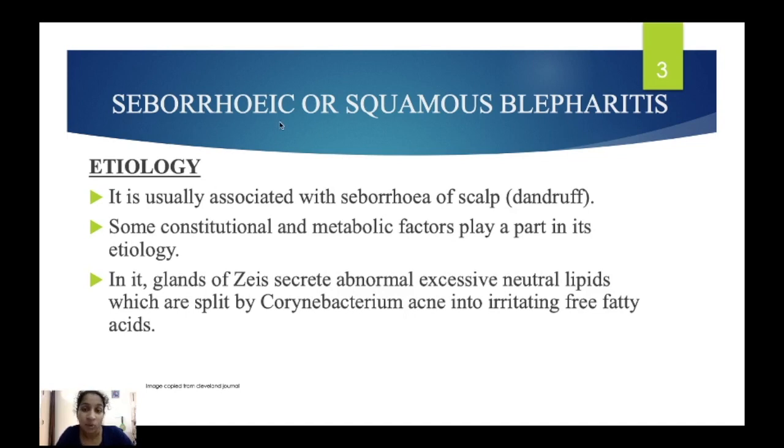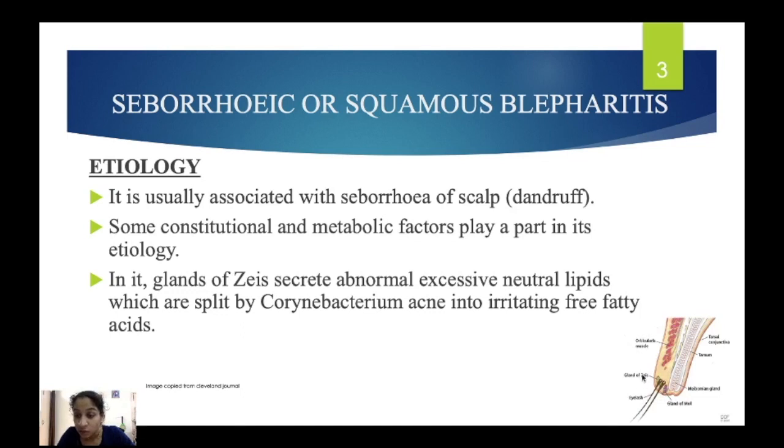What happens in seborrheic blepharitis? Here the glands of Zeis secrete abnormal excessive neutral lipids, which can be split by Corynebacterium acnes into irritating free fatty acids. The glands of Zeis and glands of Moll are present at the root of the eyelashes.